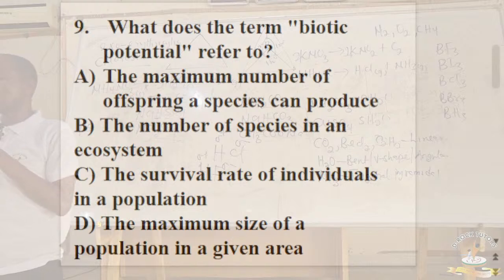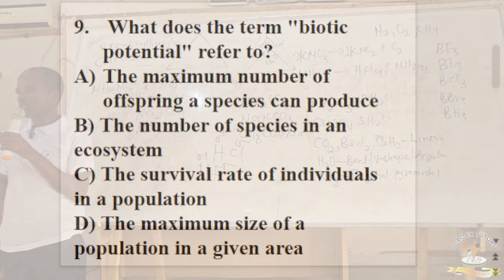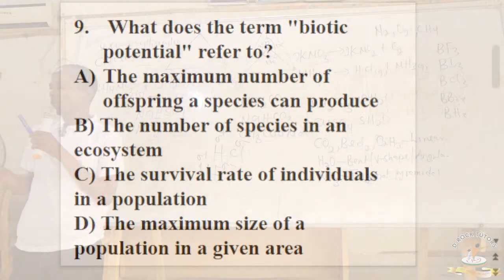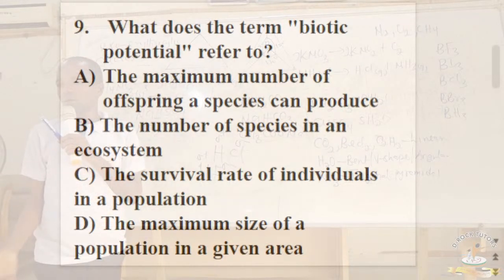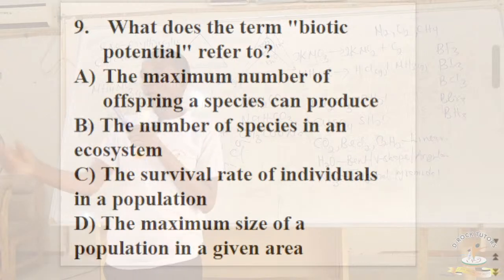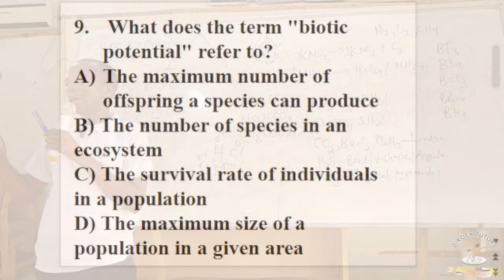That is biotic potential. But if it is just a biotic factor, those are living factors. Examples: diseases are biotic factors, competition, predation, and so on. But an abiotic factor is a non-living factor in an ecosystem.